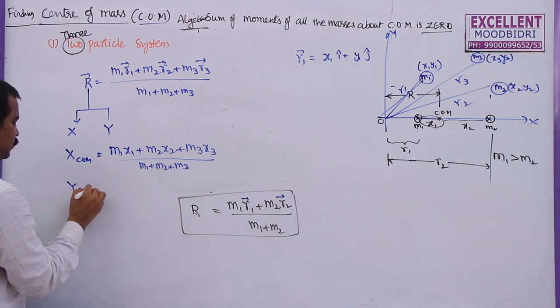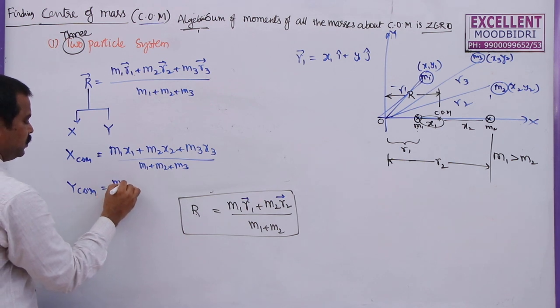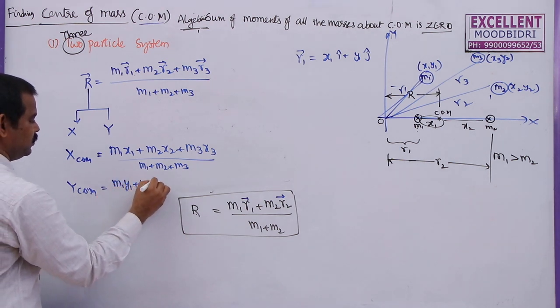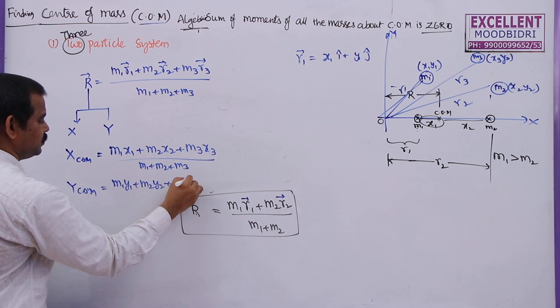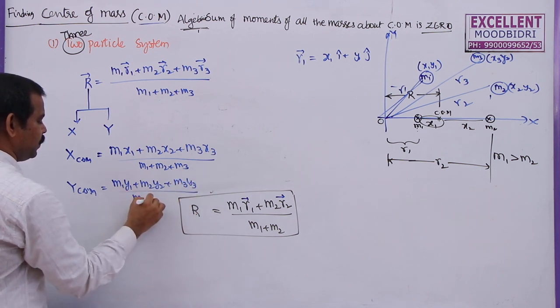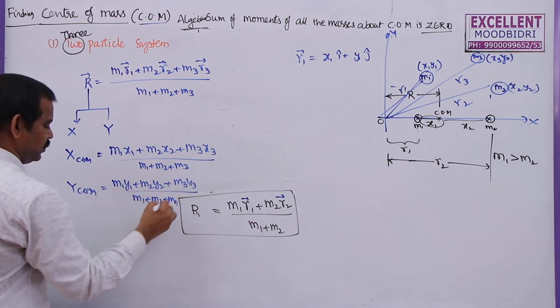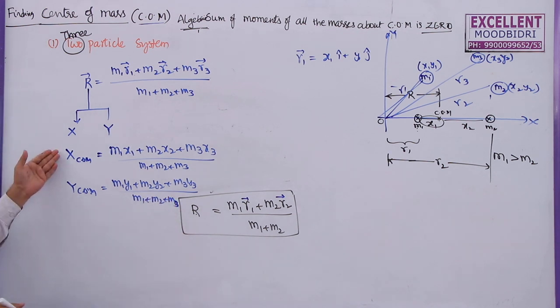And ycom, the y coordinate, is (m1 y1 plus m2 y2 plus m3 y3) by (m1 plus m2 plus m3). So this is the x coordinate and this is the y coordinate of the center of mass if the system has 3 particles.